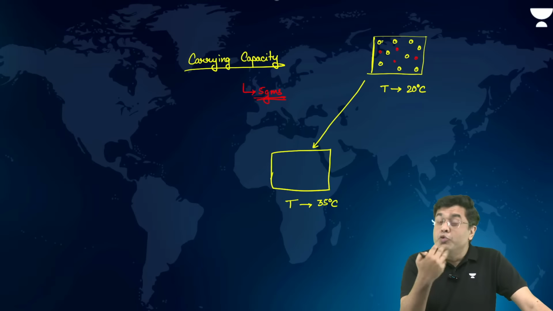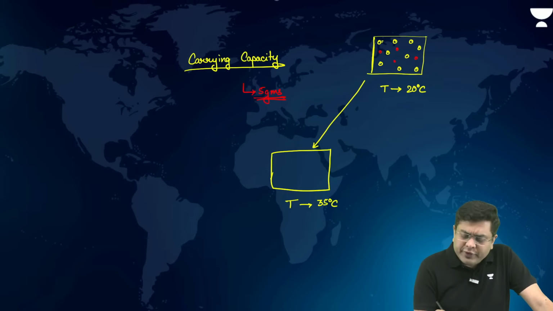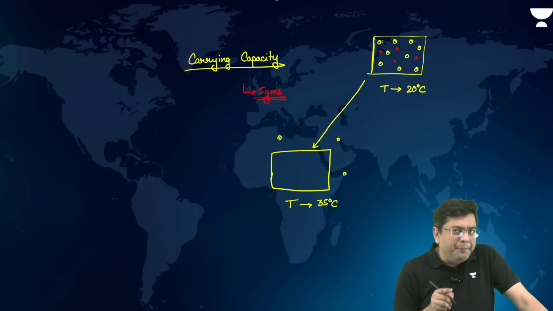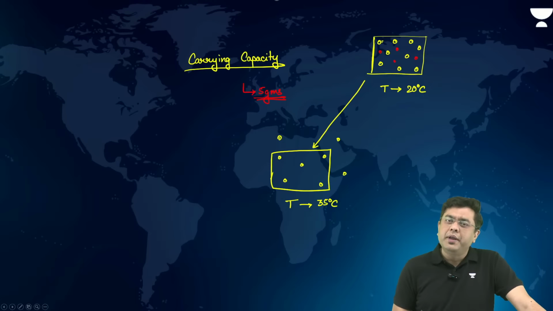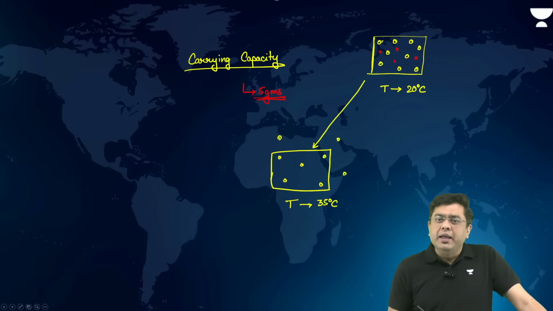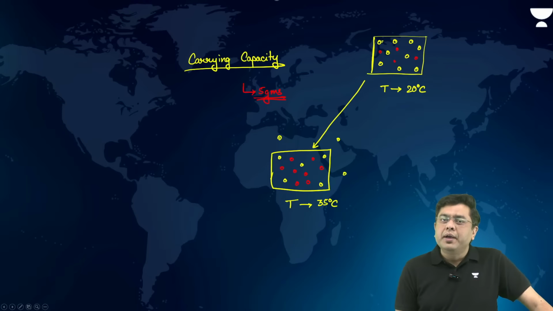They will end up moving with greater energy. Heat, after all, is nothing but energy. So some of these particles will escape, right? Will escape here and there. And within the sample that we are considering, you will now have a lesser number of air particles as compared to before. Now, where will we have the water vapor? In the gaps in between. So now you will have a greater amount of gaps as compared to earlier, isn't it?